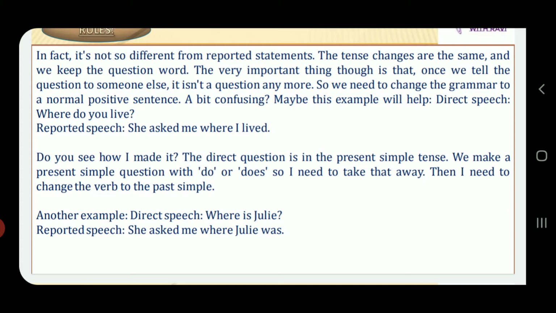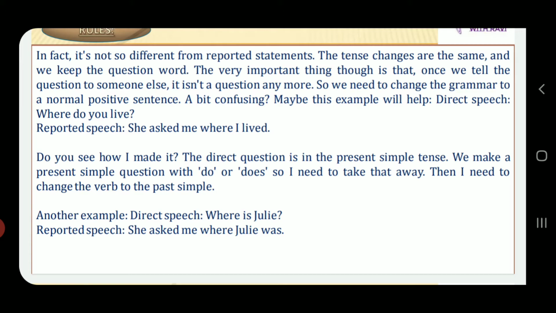Right. So just take an example. Direct speech statement given is where do you live? So if I have to convert this into reported speech, I will write she asked me where I lived. So the direct question is in the present simple tense. We make a simple question with do or does. So I need to take that away. Then I need to change the verb to the past simple.